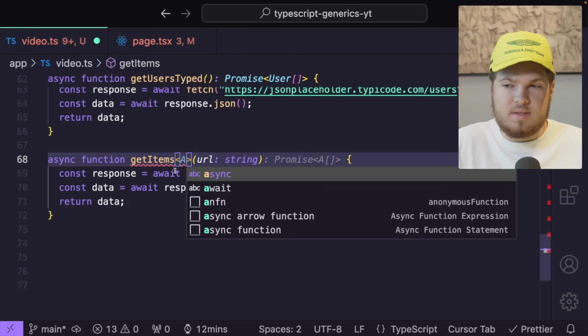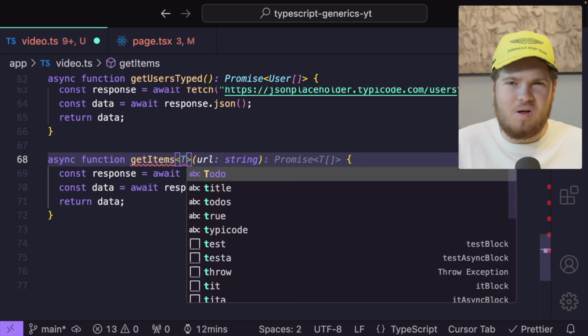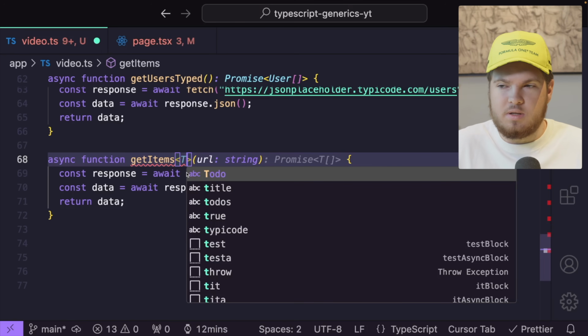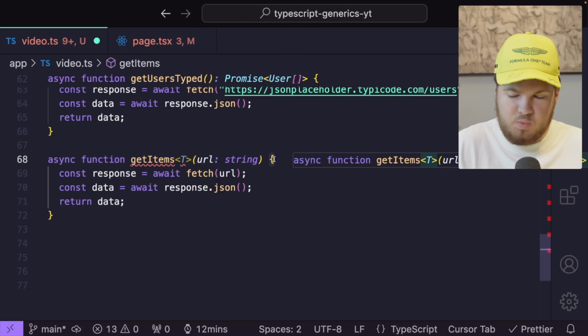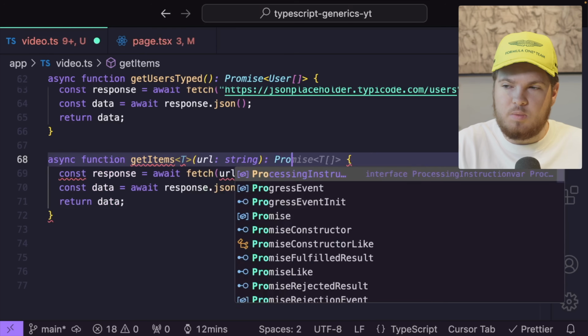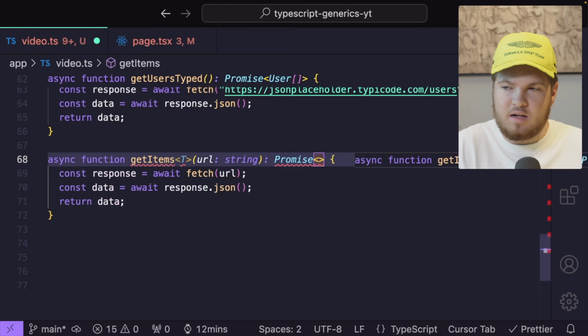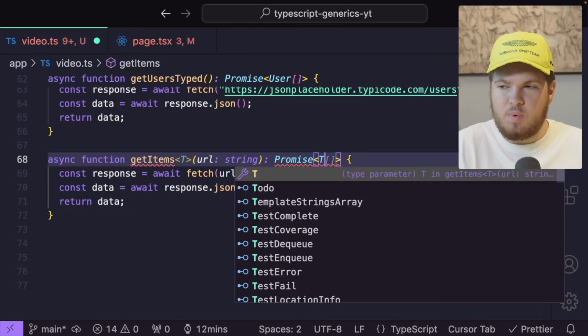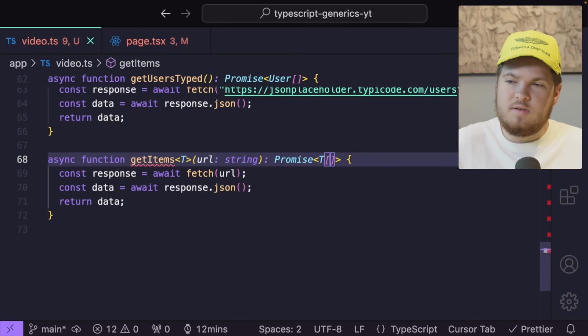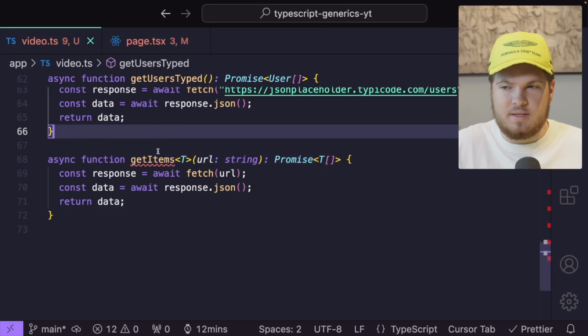And now we want to use this A. Let's actually call it T. A confuses me a bit. And now we want to use this T for our return type. So for our return type, we can again create our colon. This will be a Promise. Then let's pass our angled brackets, and inside of here we want to pass our T as an array. So now our getItems function is type safe.